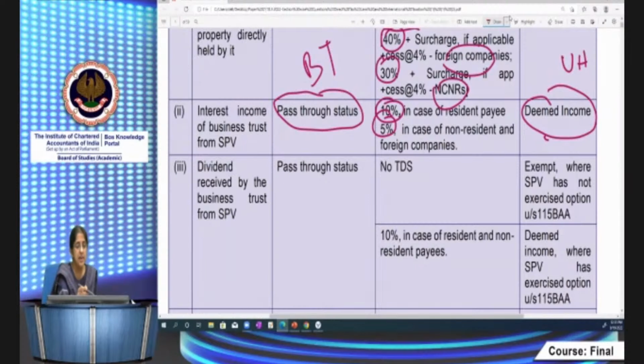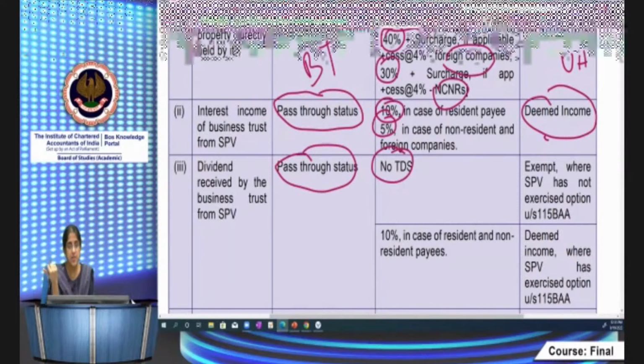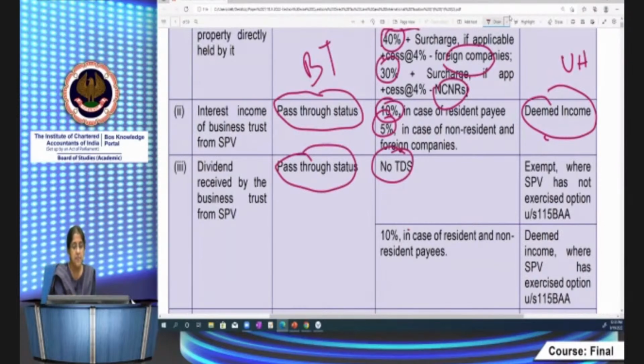Then dividend, again for business trust, it's pass-through status, and where the Indian company, being the SPV, has not opted for BAA, it will be exempt in the hands of the unit holder. Once it's exempt, there is no requirement of TDS. But suppose it's taxable in the hands of the unit holder, then the business trust has to deduct tax, 10% common for resident and non-resident payees. So you can see wherever tax is deductible for resident, in case of REIT, it's taxable.